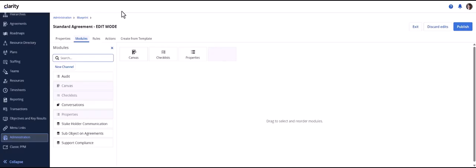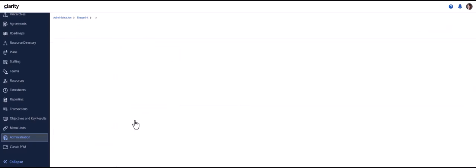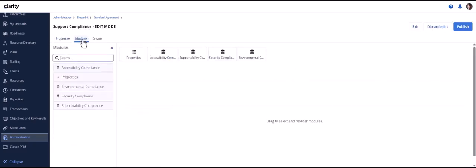Agreements blueprint is updated to configure second level and third level subobjects for end user access. Now let us say support compliance is my second level subobject, which I would like to see. Then get into edit modules, and under modules we can see the third level subobjects associated with the second level subobject support compliance. Once published, it will be available to be used by agreements object.